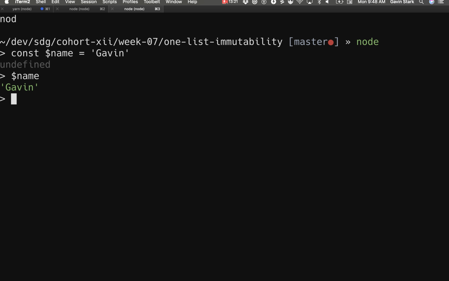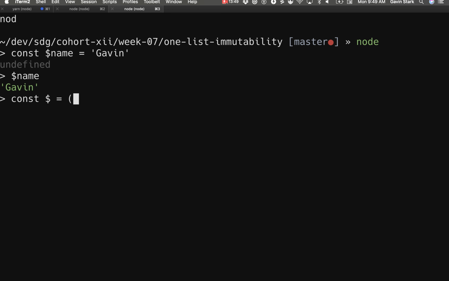We don't do it very often because it's a little bit weird syntax to start a variable name with a $sign. But you'll see things like jQuery. We'll do this for finding a DOM element, right?